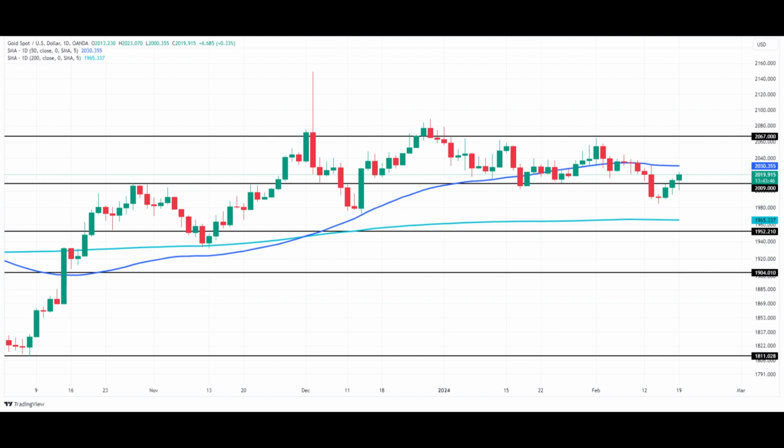Market overview. Gold is trading higher for the third consecutive session on Monday, yet it remains below the crucial 50-day moving average of $2,030.36. This movement in the gold market reflects a complex interplay of global economic and geopolitical factors, along with shifting market sentiments influenced by key economic indicators and monetary policy expectations. As of 8 o'clock Greenwich Mean Time, XAU/USD is trading at $2,020.70, up $7.47 or plus 0.37%.